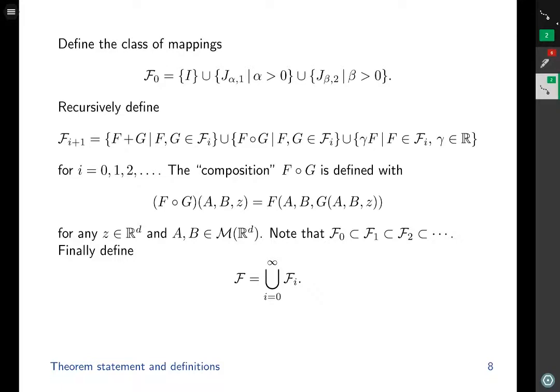So this is the composition you would have if you view A and B as a fixed parameter for your problem. Note that because this gamma is allowed to be 1, our classes F_i are increasing classes. In other words, F0 is in F1 is in F2, and so on and so forth. And finally, we define F to be the union of all such F_i.